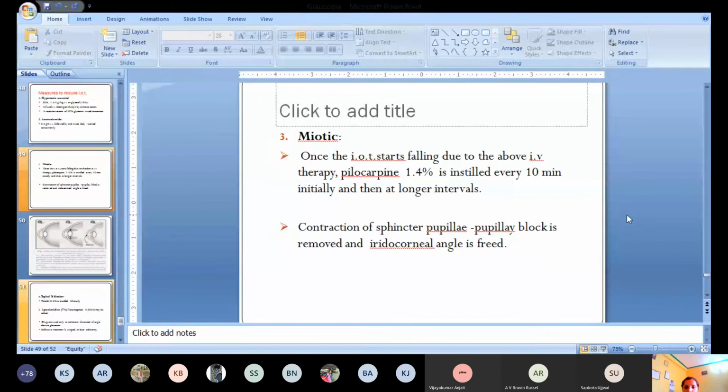So initially you should not instill miotics. After giving hypertonic mannitol and acetazolamide, and there is a fall in the intraocular tension, then you instill miotics. It helps in this glaucoma by contraction of the sphincter pupillae muscles, so that the pupillary block is removed and the iridocorneal angle is freed.